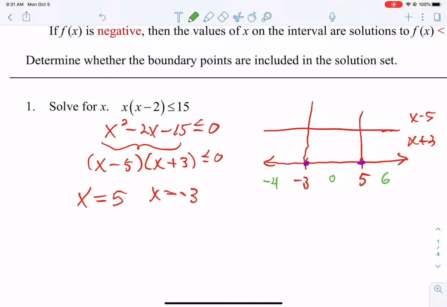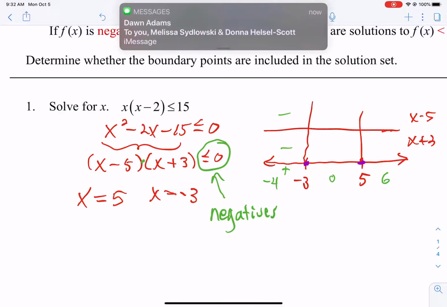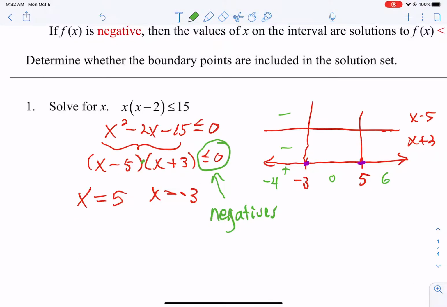So here I'm going to get a negative, because -4 minus 5 is -9. And here I'm going to get a negative. Now, these two are touching. See right here, this is a multiplication. So a negative times a negative, because they're multiplied, will give me a positive. Now, my inequality was less than 0, which means negatives. So I don't want that region. If I wanted that region, I would color it in.